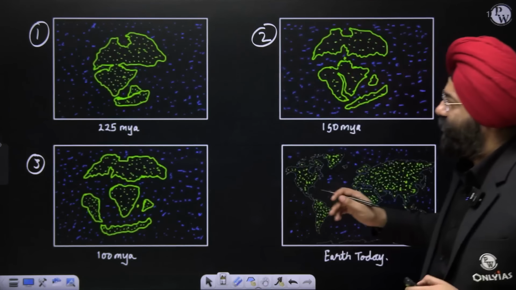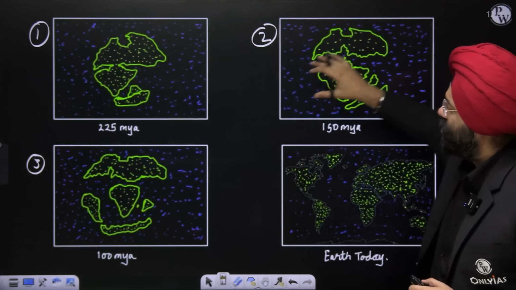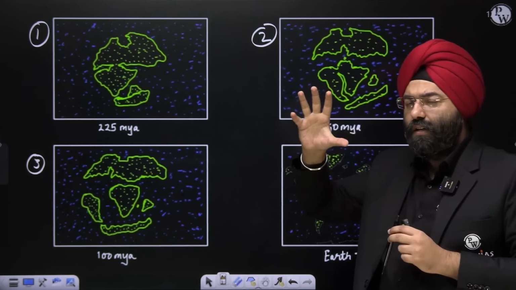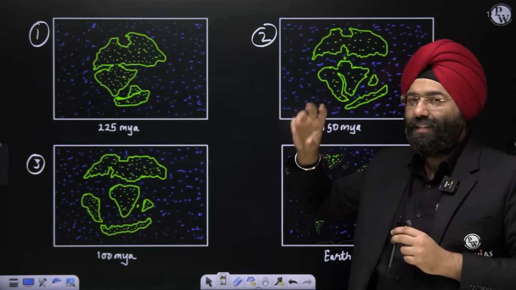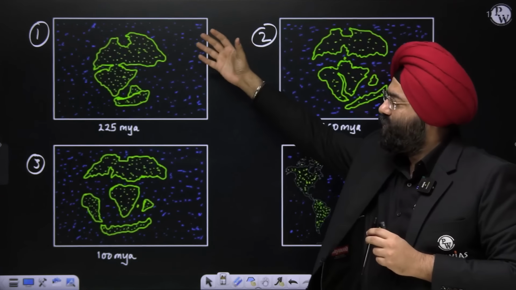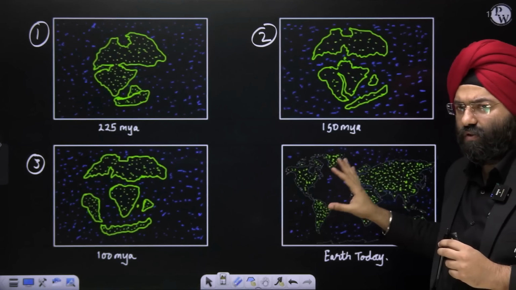Now see, from this part to this, to this, to this, to this. So what do you see? That one combined Pangaea is breaking, moving because of what? The tidal forces. We'll see the forces also, obviously, because of which it is moving, and because of that, it finally takes this form. Don't worry.